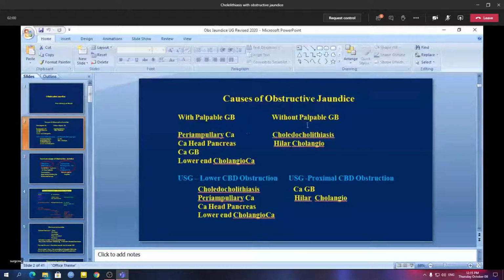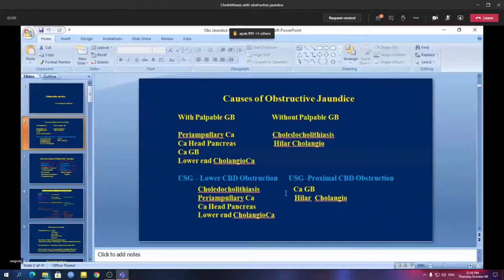Now, on ultrasonographical diagnosis, ultrasonography can tell you about the level of obstruction of the common bile duct. So when you ask for ultrasonography, you can say whether the obstruction is at the lower part of the common bile duct or at the upper or proximal part.